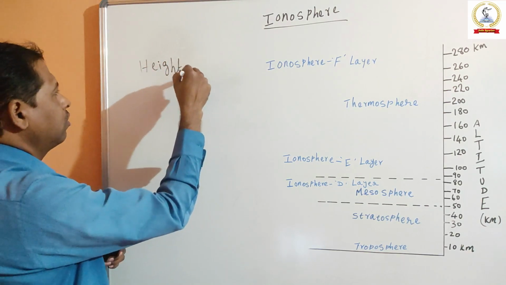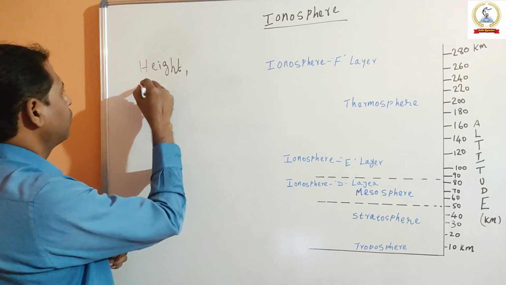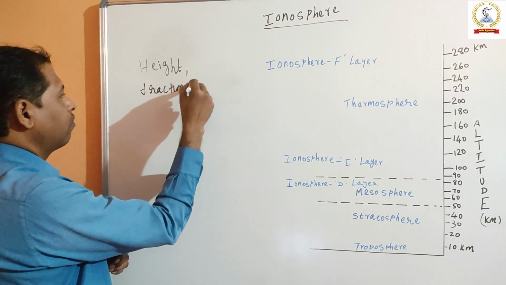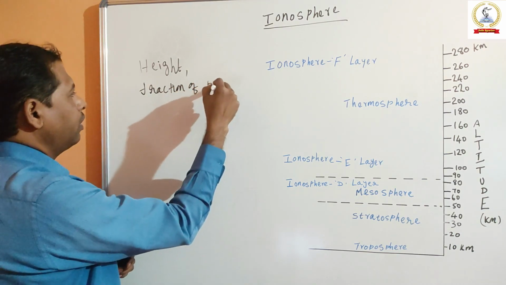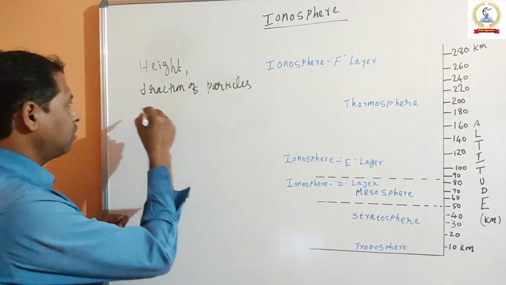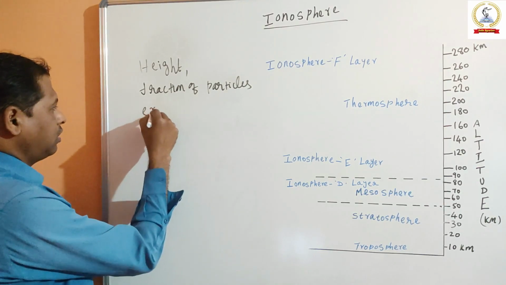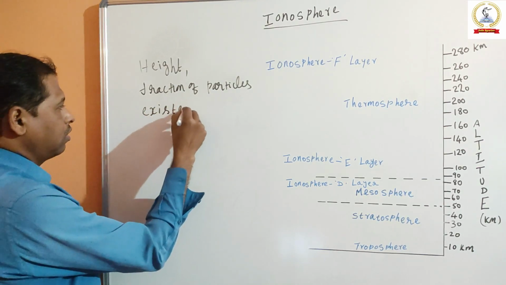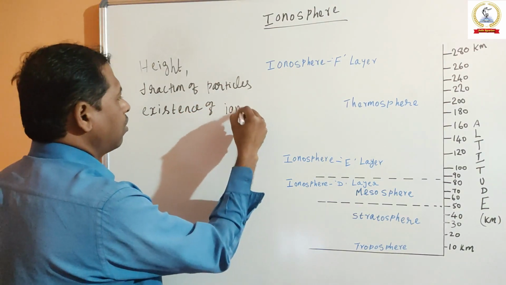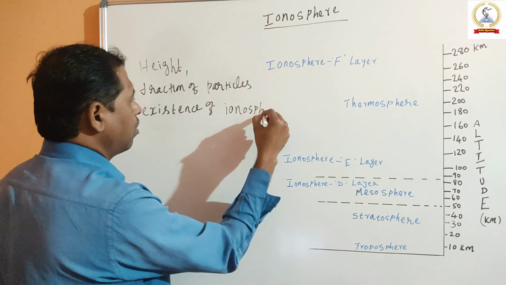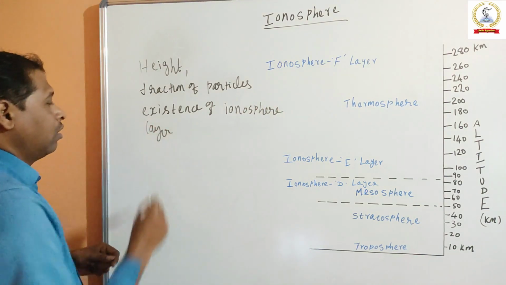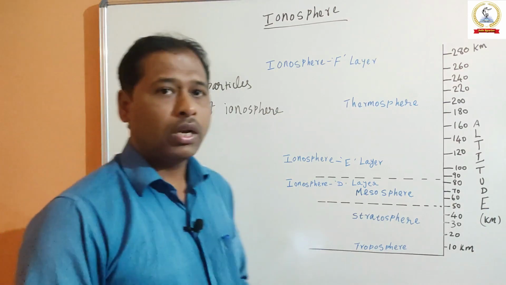So height, fraction of particles, and existence of ionosphere layers vary over time.